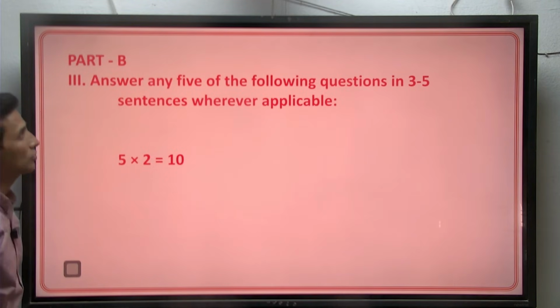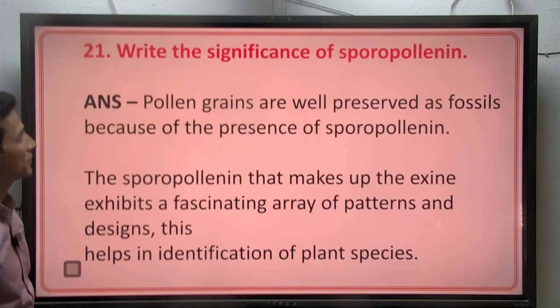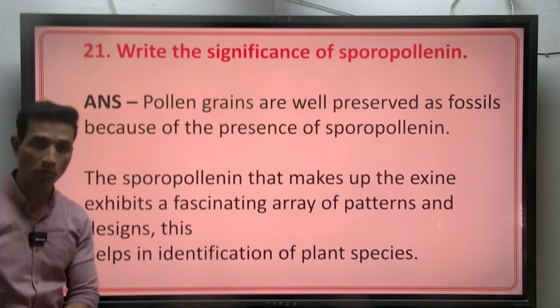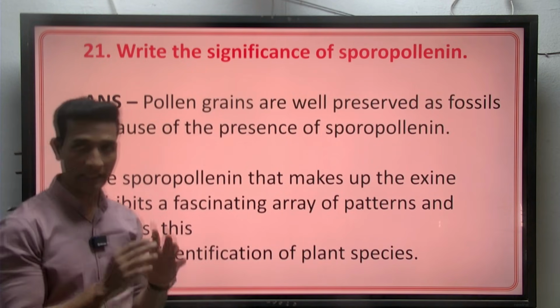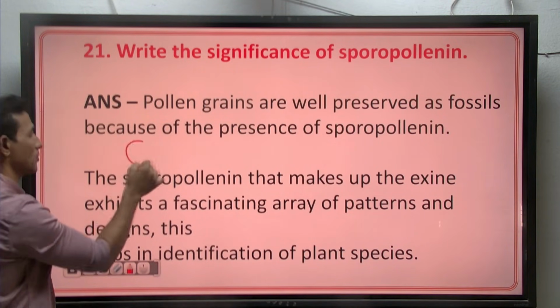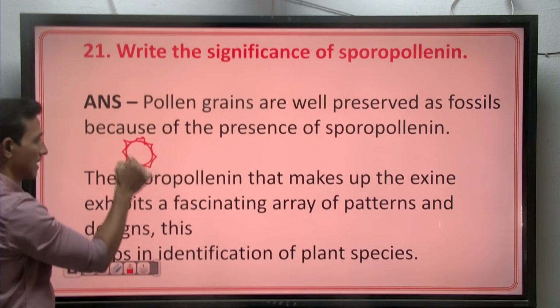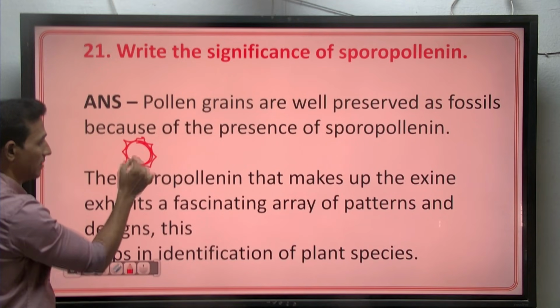Now we come to part B, the 2-mark questions. The first one: write the significance of sporopollenin. We know sporopollenin is present on the pollen grain. When you see the structure of the pollen grain, outside there is sporopollenin, the exine, and then the intine.